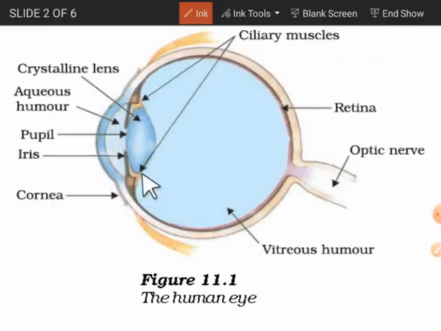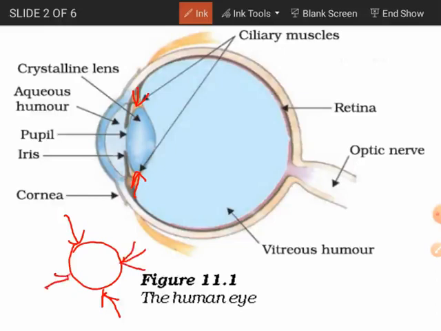If the ciliary muscles contract, the direction of the muscles will be from all the surface inward, toward the central part.